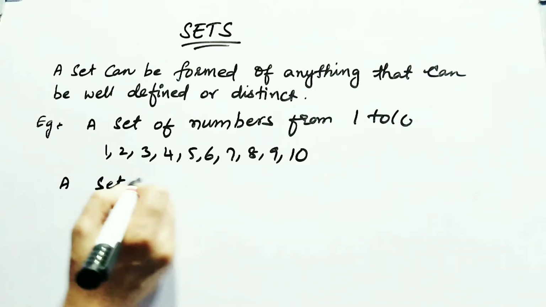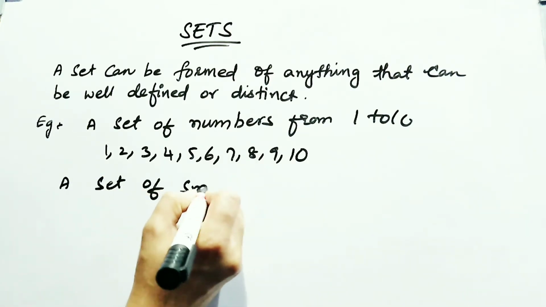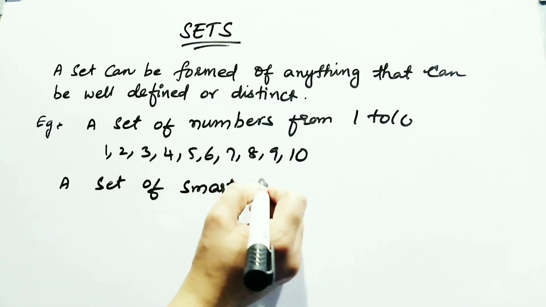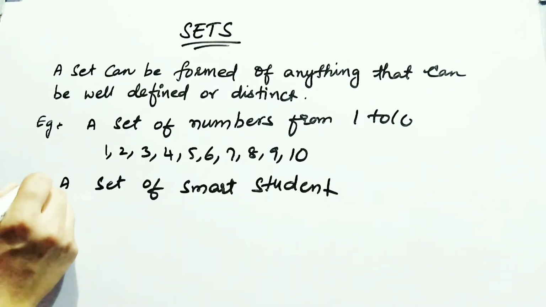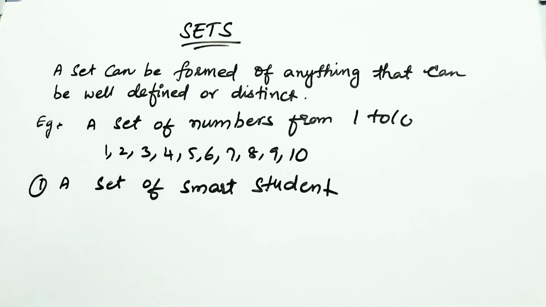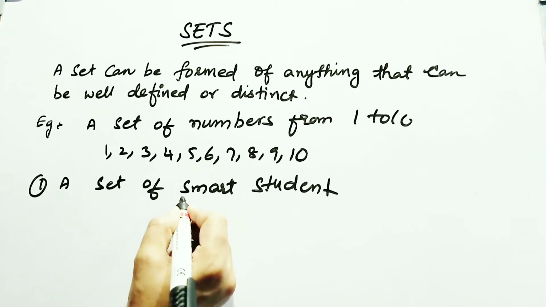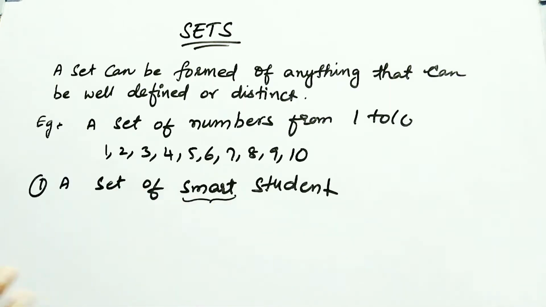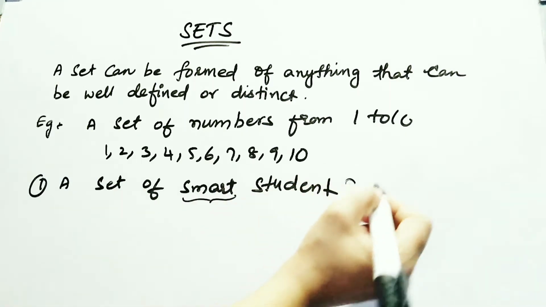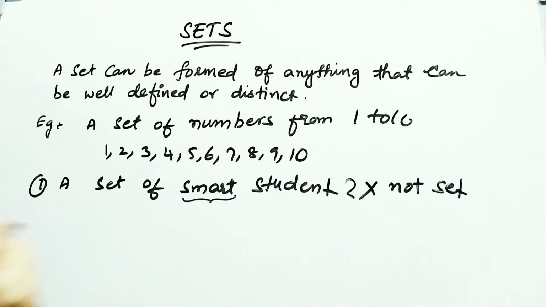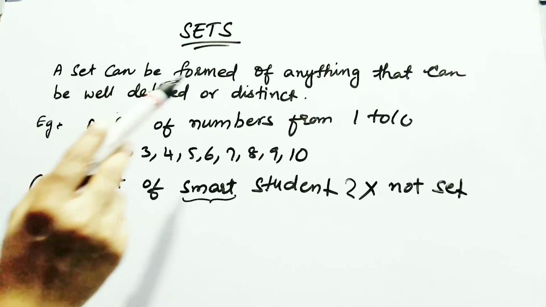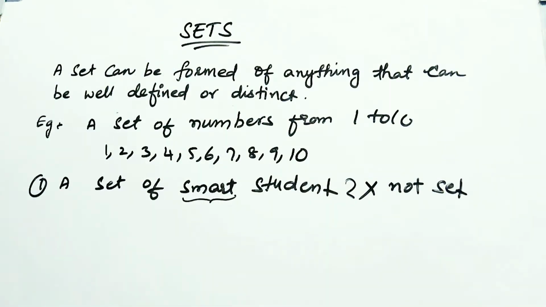Take an example: a set of smart students. Is it a set? No. You are getting the word smart. It is not a set. What we said is that a set must be well defined or distinct.